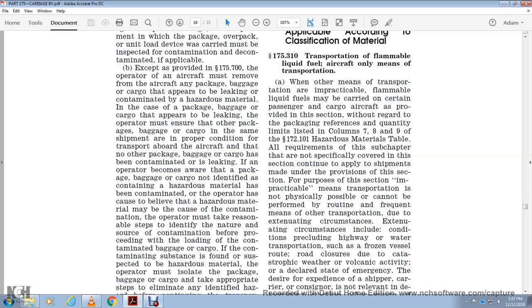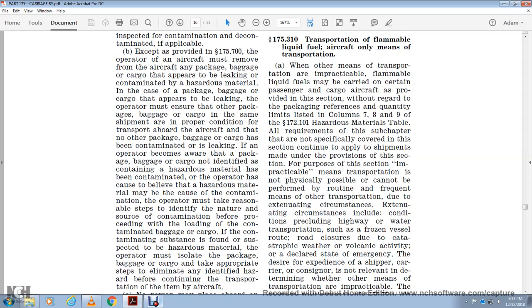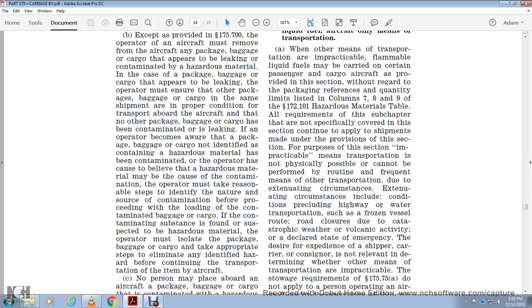If contaminated baggage or cargo with a contaminating substance is suspected to be hazardous, the operator must isolate the package, baggage, or cargo and take appropriate steps to eliminate identified hazards before continuing the transportation aboard the aircraft.